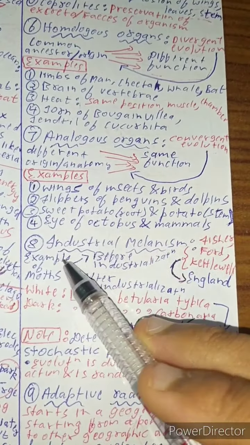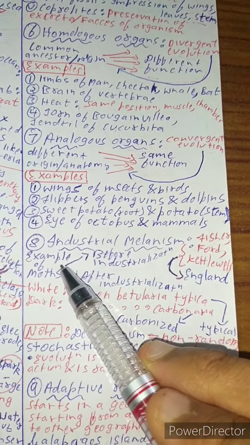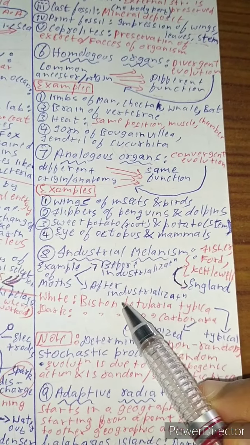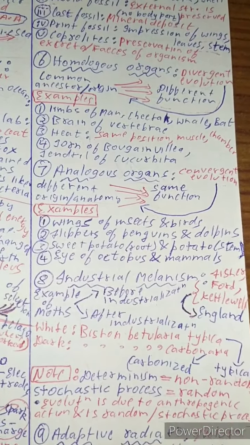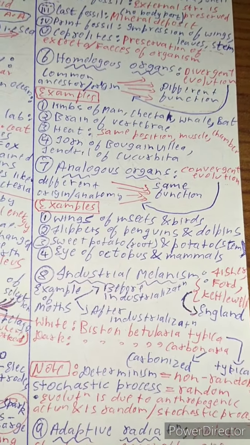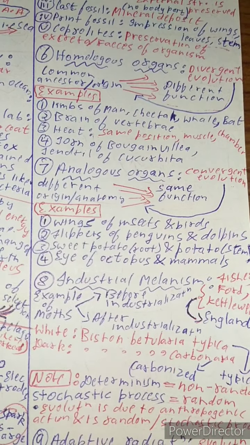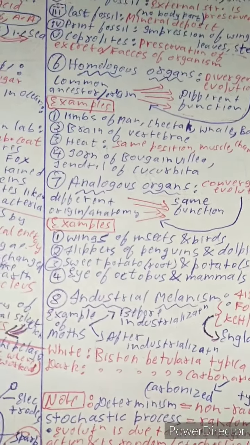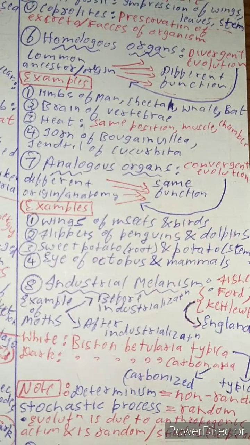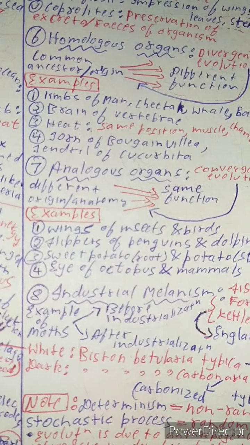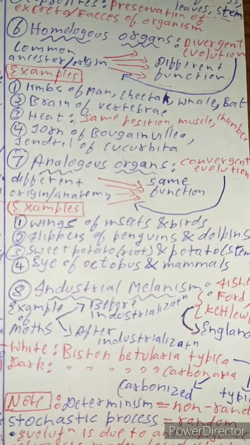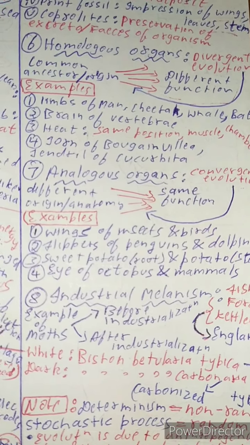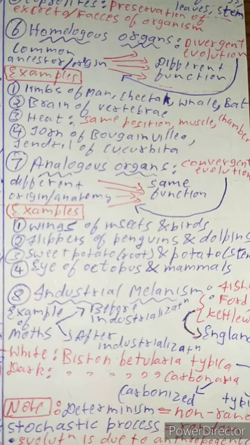Now let us speak about industrial melanism. See, in industrial melanism you need to know that there are 2 kinds of moth. One is before industrialization and one is after industrialization. Before industrialization, I hope you know what industrialization is, like there weren't any industries before in that particular place, all the white colored moths would go and sit on the tree, and the tree is filled with lichen because there is no pollution. So they weren't seen by predators because they were white in color, and even the tree was white in color, and all the black colored moths were easily caught.